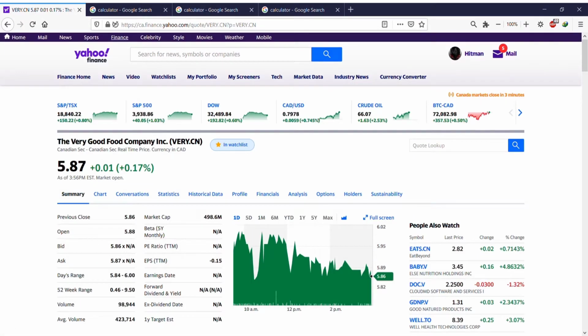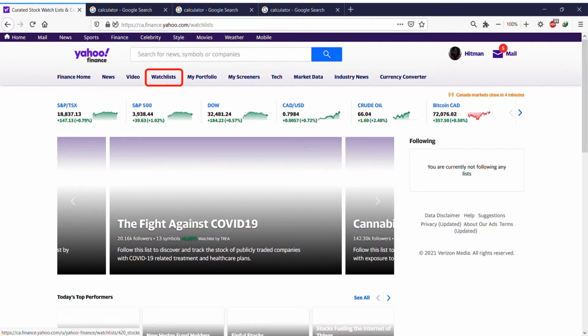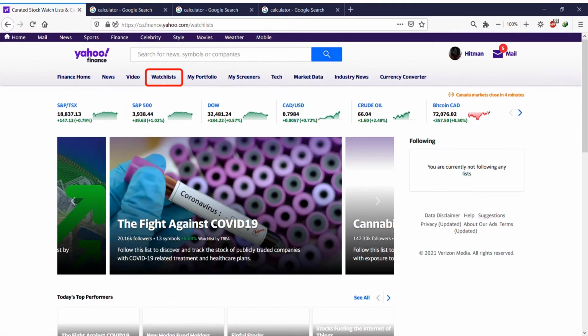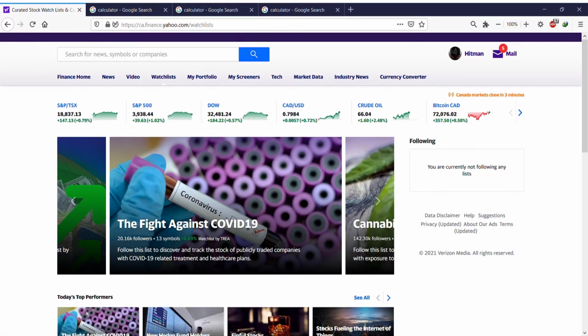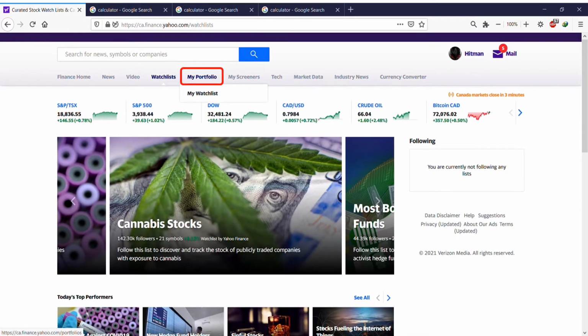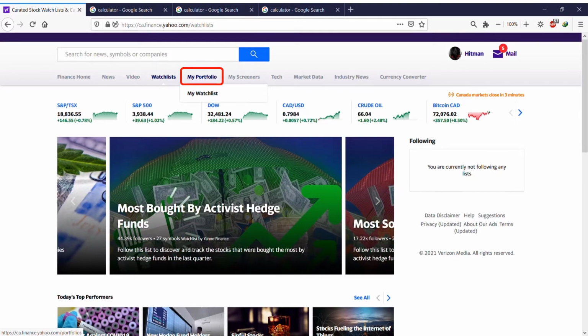Okay, so let's go again to the top. So finance home, news, video, watch lists. If you click on it, it doesn't show anything. I just don't understand. This is actually not working. If you want to add your watch list, you have to go to your portfolio. Here's where you can add your watch lists.